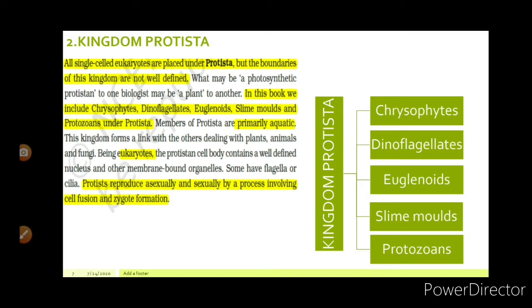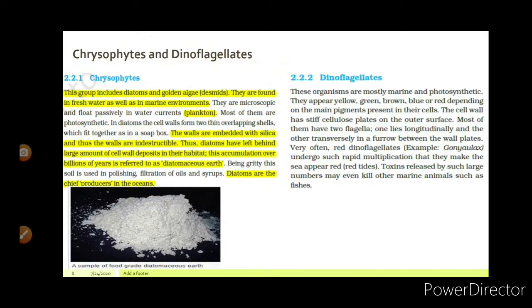So let us discuss the subtypes one by one. Chrysophytes. This group includes diatoms and golden algae. They are found in fresh water as well as marine environment. They are microscopic and float passively in water currents. Most of them are photosynthetic.